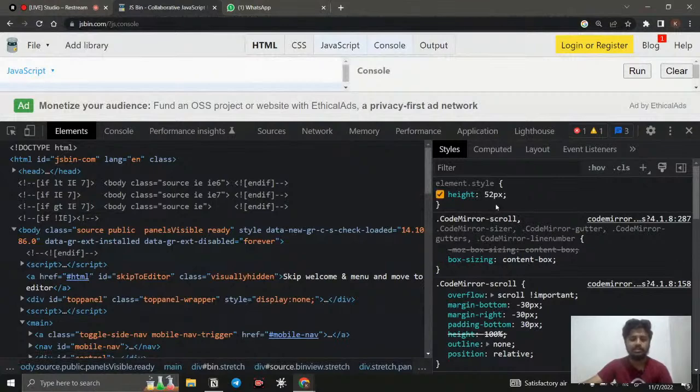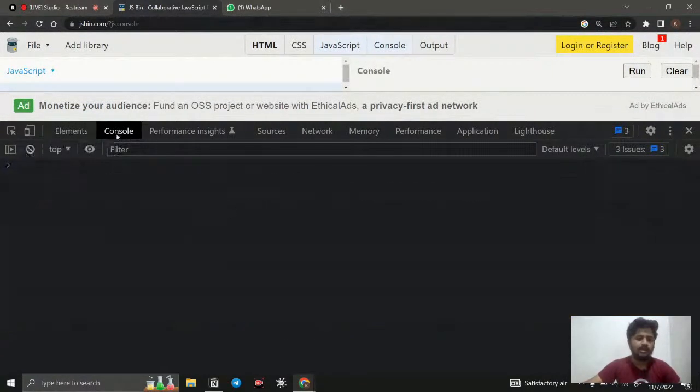You can change, increase, decrease and everything in the browser itself. In that case, it will be really helpful. And right now for JavaScript, what we need is this console. The console is the place where we will get the errors. Like we are writing something, we will get some of the errors, and we will break through the errors.